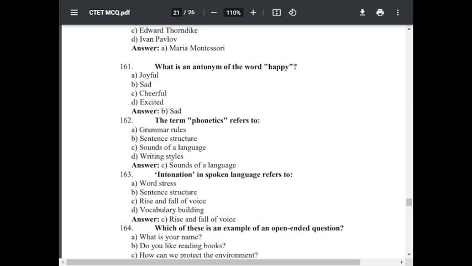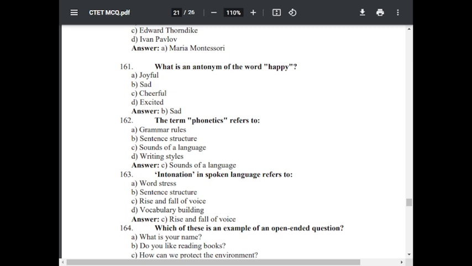Question number 162. The term phonetics refers to option A, grammar rules. Option B, sentence structure. Option C, sounds of a language. Option D, writing styles. The correct answer is sounds of a language.